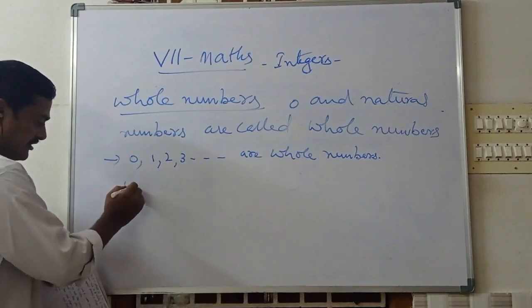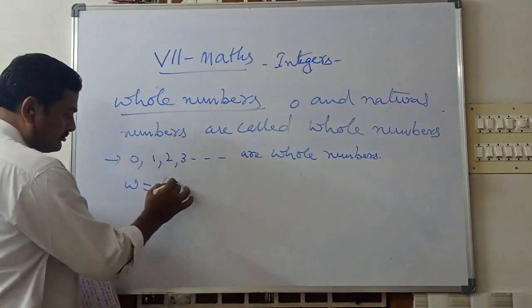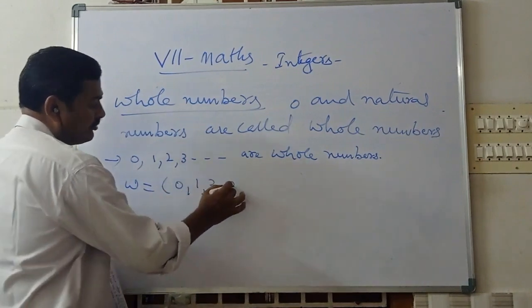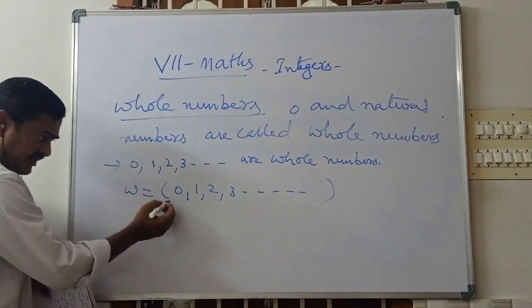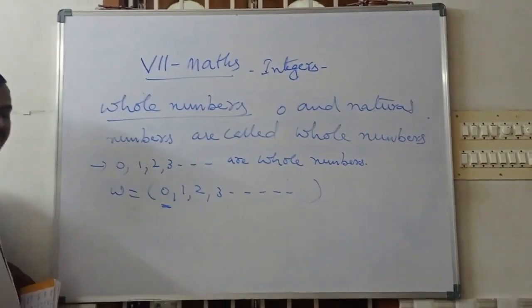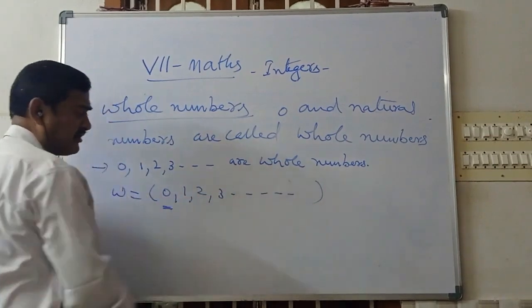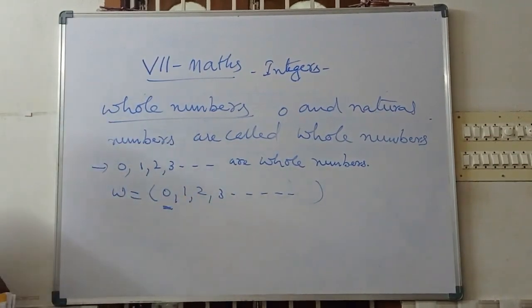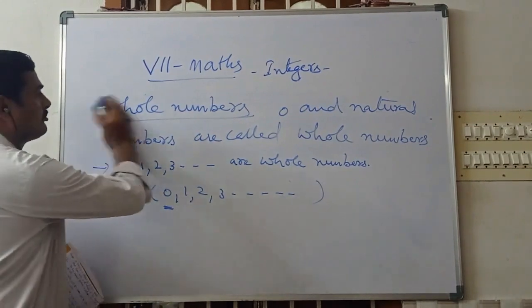Now whole numbers are indicated by the letter W. W equals 0, 1, 2, 3, 4 and so on. What is the smallest whole number here? 0. The greatest whole number we cannot say. Next topic,